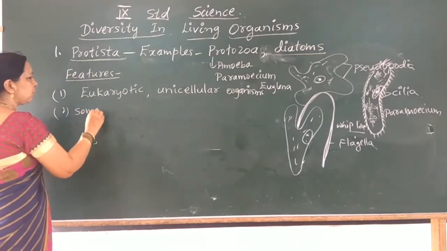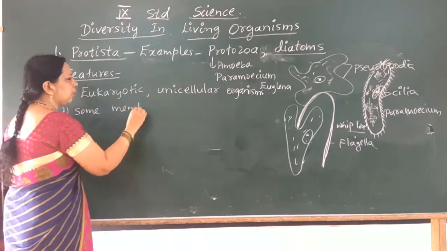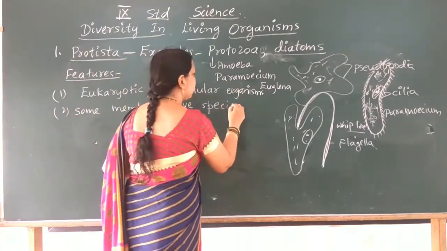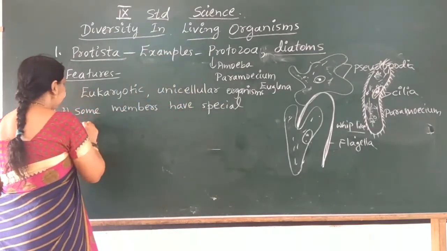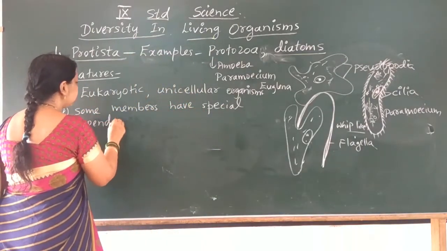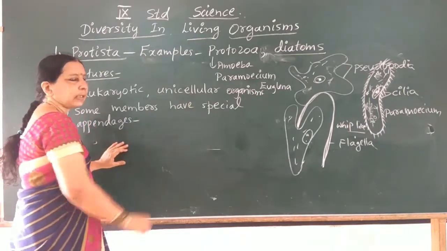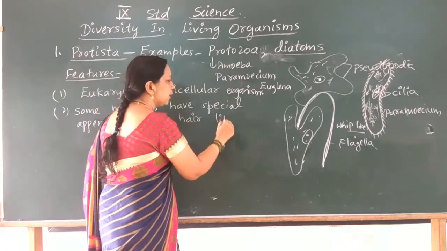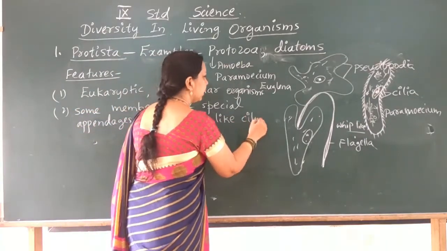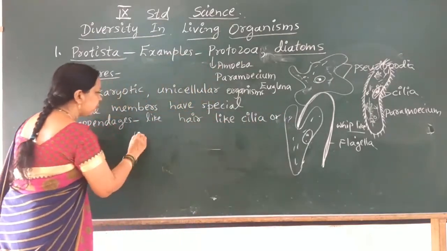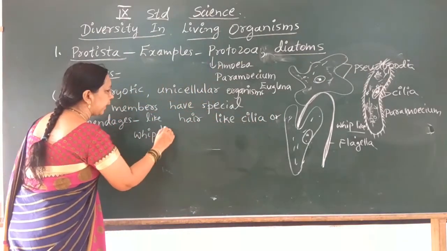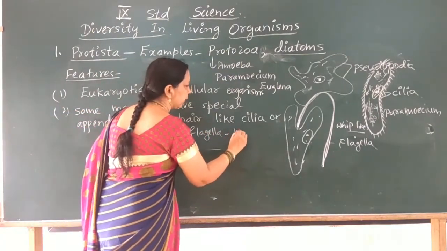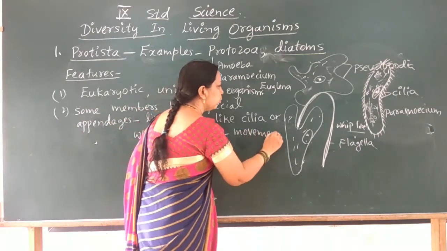Some members have special appendages like hair-like cilia or whip-like flagella for movement.